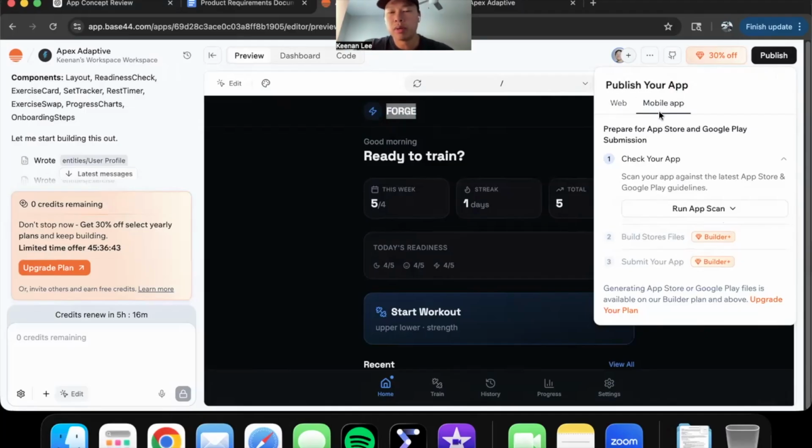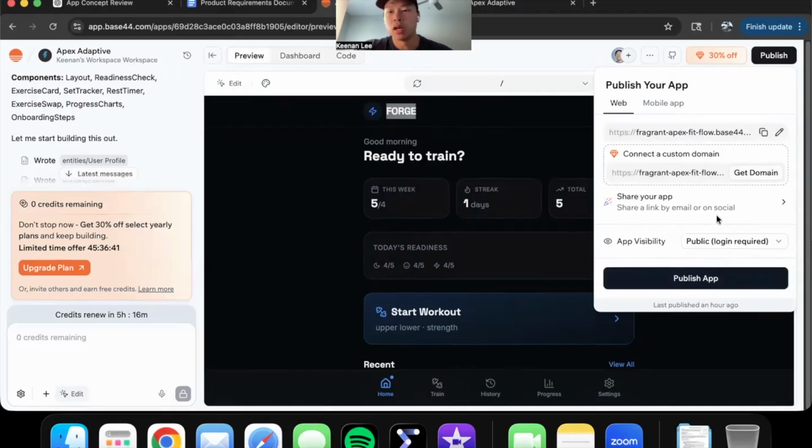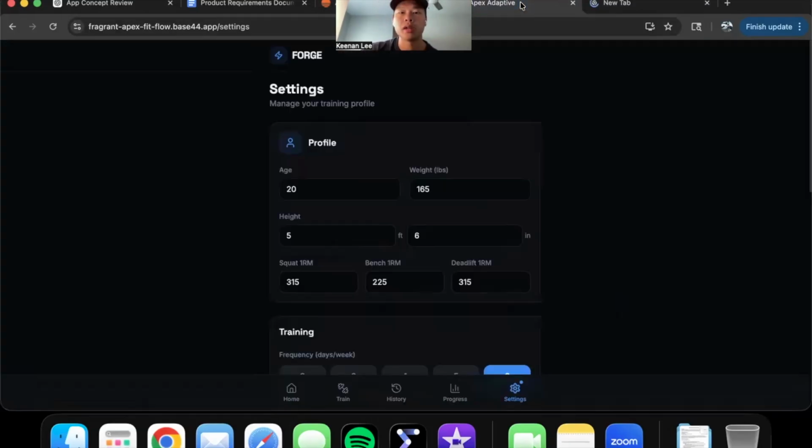But because I don't have the premium plan, we're just going to go to web. I can create a custom domain. So I want to go on, I don't know, GoDaddy and then find a domain, Keenan's Apex Adaptive App.com, whatever. I can create a domain for that. But for now, I'm just going to use whatever link they give me, copy that.